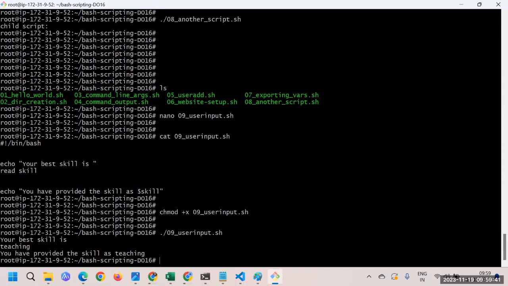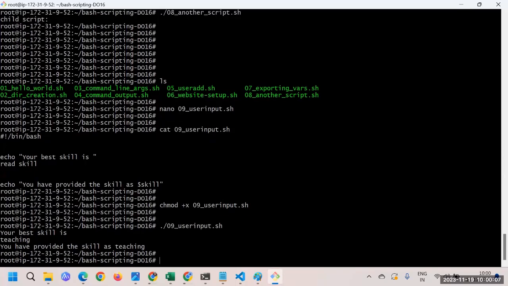But the prompt you get, how can we set that up? We can set it up with the read keyword. Now a password is kind of secret, so whenever we are using read, you can use one option, that is -s. So that's going to hide the input as you type. So let's do that exercise.